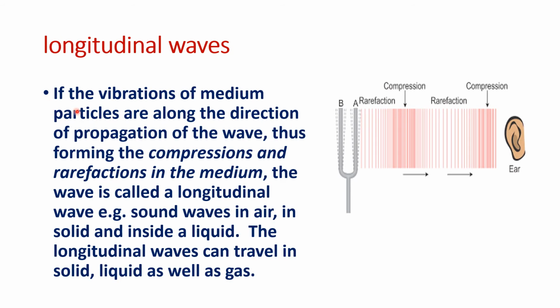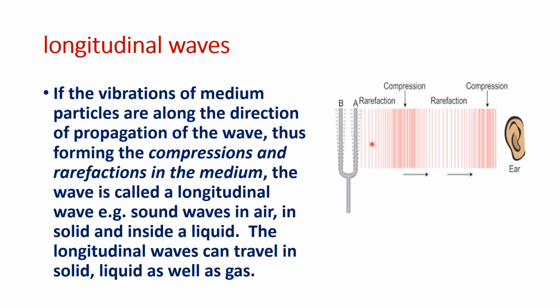In the case of longitudinal waves, the vibration of medium particles is along the direction of propagation of the wave. That means the medium particles are vibrating in the same direction as the propagation of the wave. Here you see the wave is traveling from the tuning fork to the ear. The direction of propagation is in this direction, and the particles also vibrate in the same direction, like this. This kind of wave is called a longitudinal wave, and it travels in the form of compressions and rarefactions in the medium.